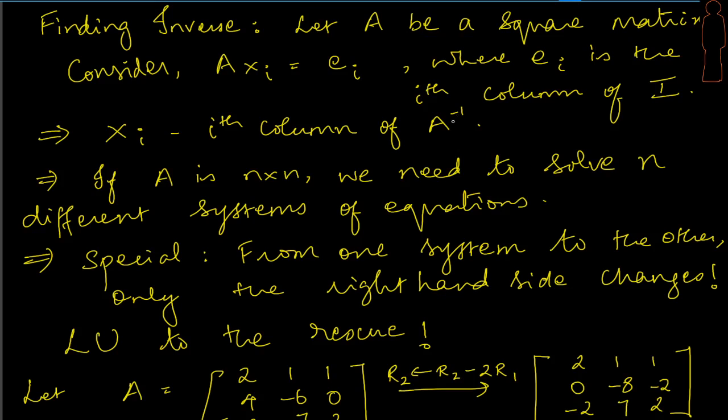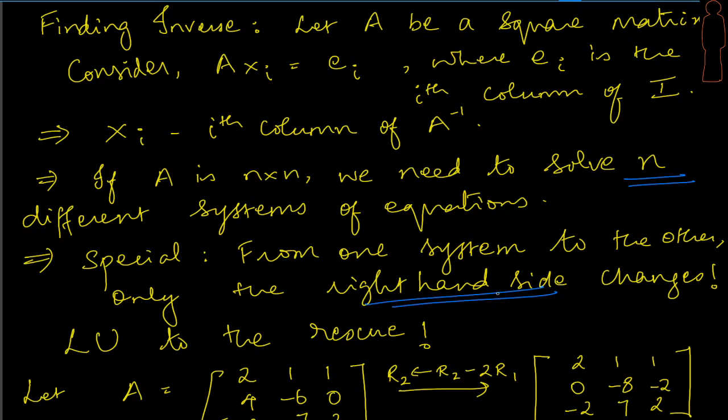Okay, but if we have to really get it, what does this say? It says that it's not enough if you solve one linear system of equations. We are supposed to solve n linear systems of equations. And the beautiful part of this is that the linear system of equations, the equations themselves, there is hardly going to be any change because A is not changing. But what is changing each time is the right hand side, right? So that's this very important property you're looking at. From one system to the other, only the right hand side is changing. And what's the best method when we have that?